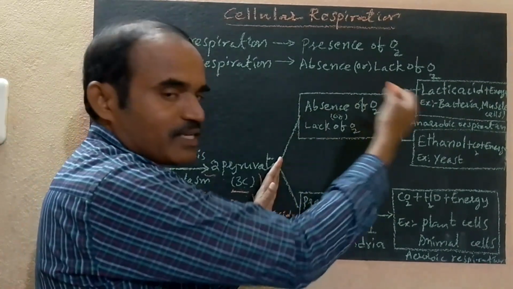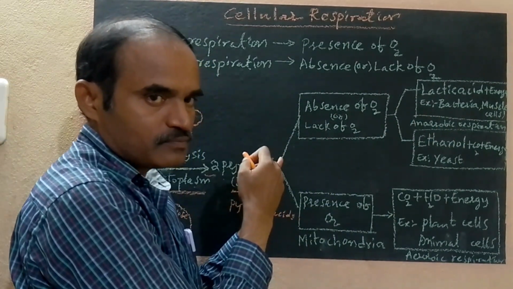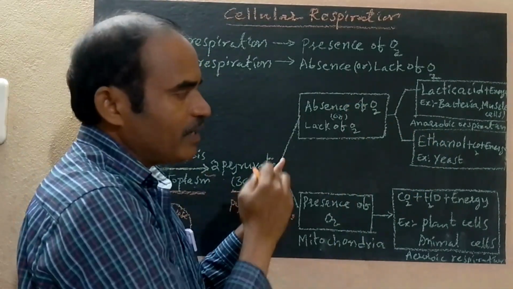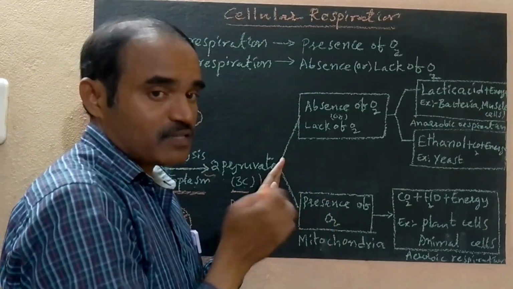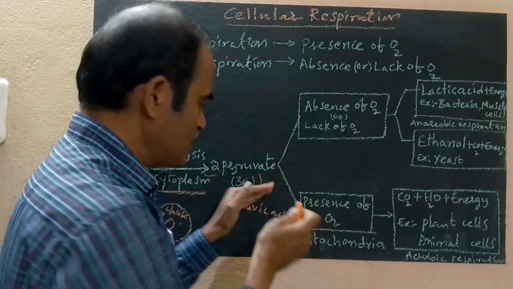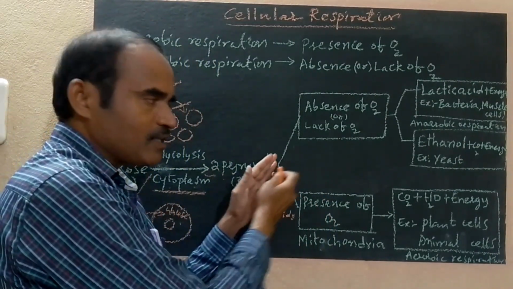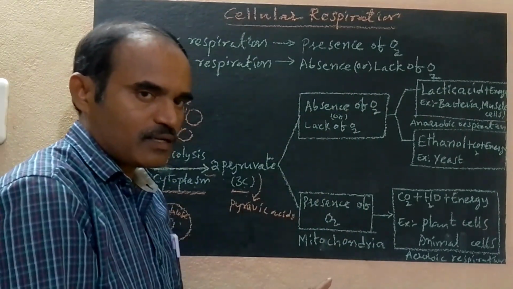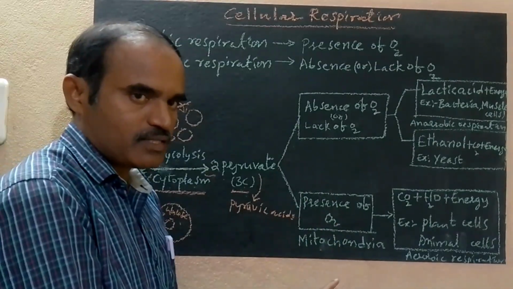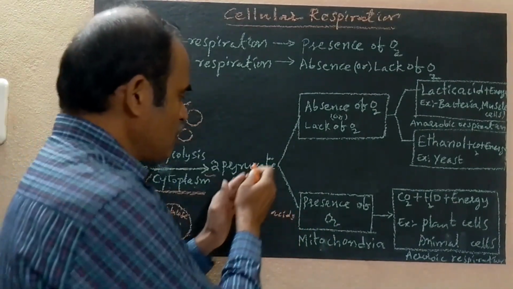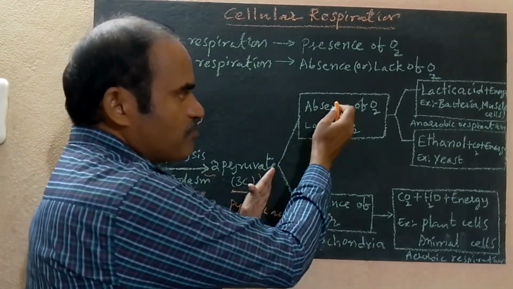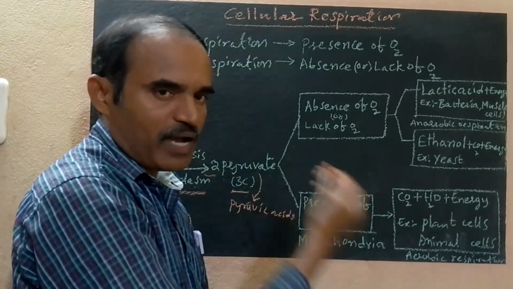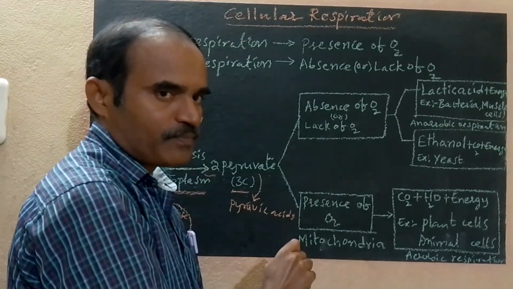And the two pyruvates in yeast cells break down into ethanol and energy, in the absence of oxygen. So after glycolysis, the remaining processes depend on the absence or lack of oxygen, or the presence of oxygen. Absence or lack of oxygen occurs in lower organisms like bacteria and yeast cells, and sometimes